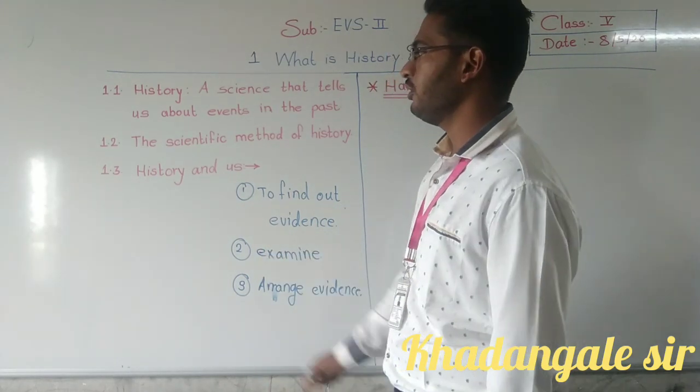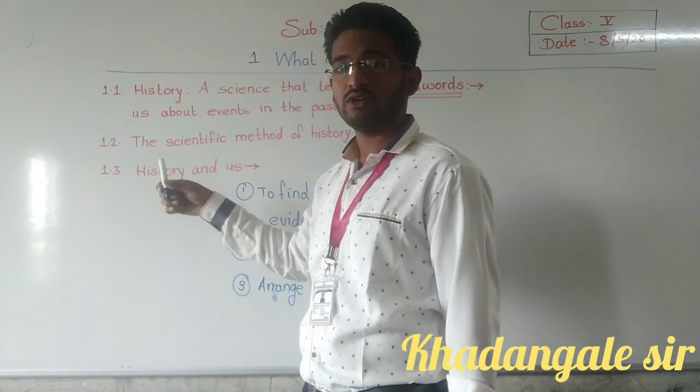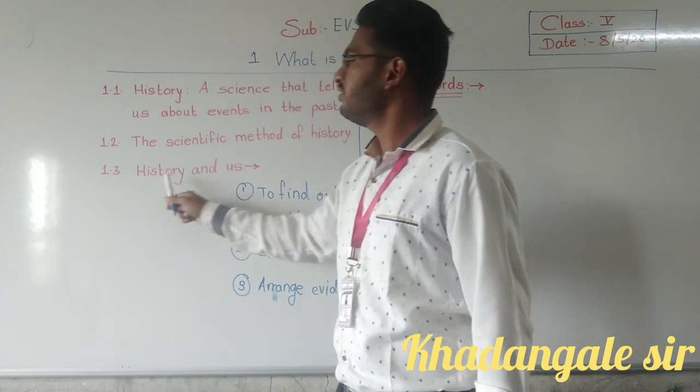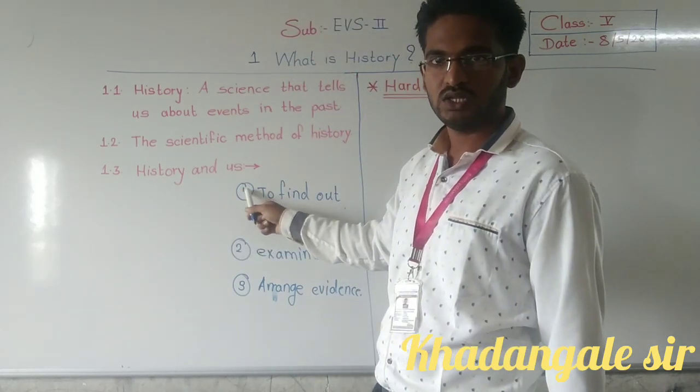Now we are going to proceed to the next point which we will learn today: History and Us.